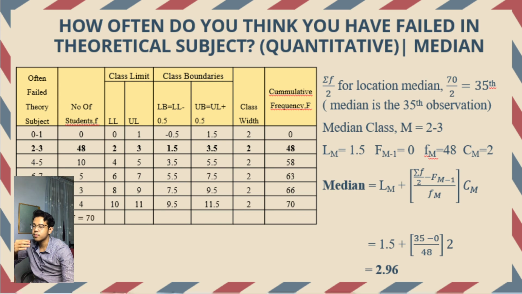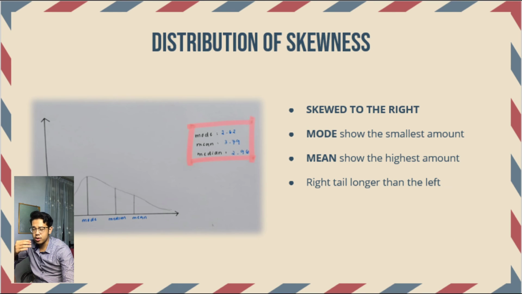For the distribution of skewness, this graph is skewed to the right. The mode shows the smallest amount and the mean shows the highest amount. The right tail is longer than the left.